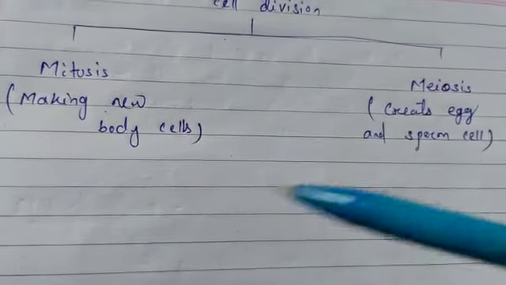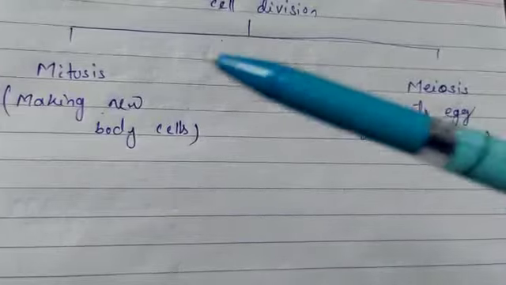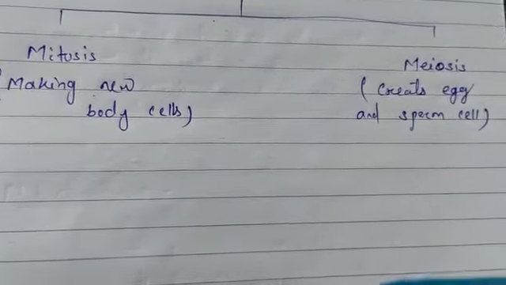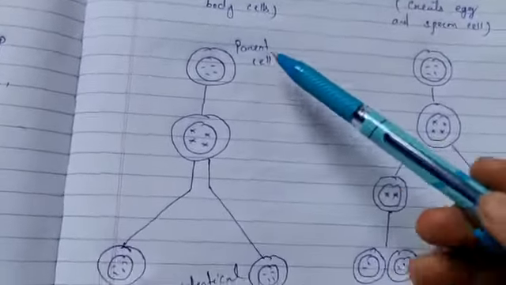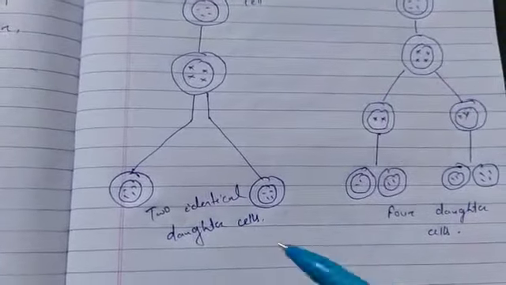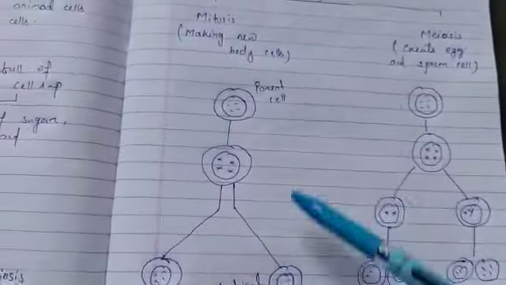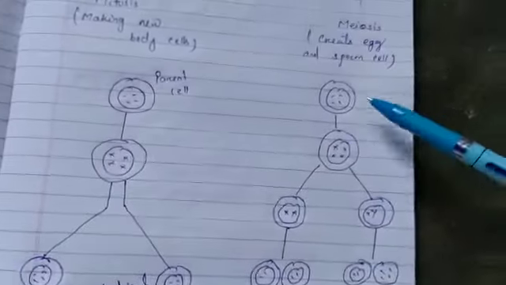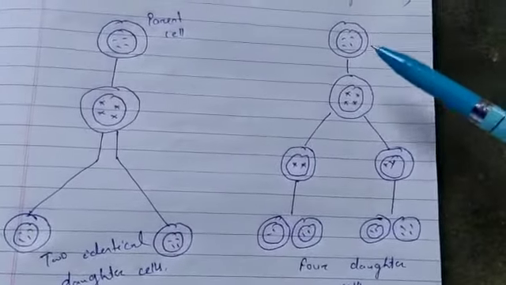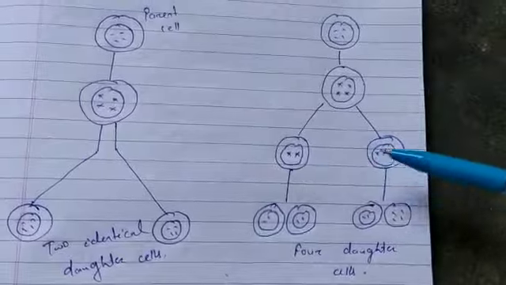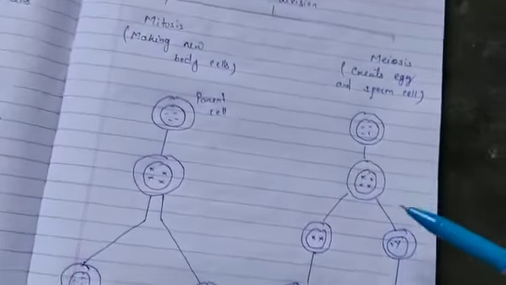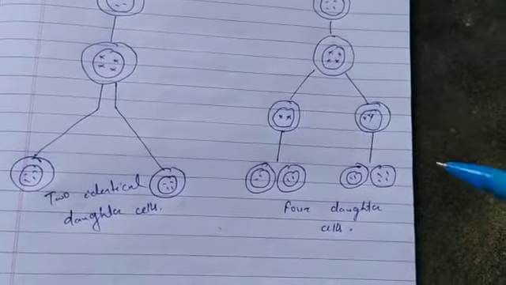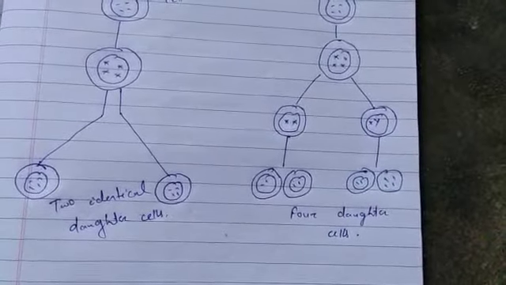You can see how mitosis and meiosis are two different ways the cells are dividing. For mitosis, the parent cell after DNA replication gives two identical daughter cells. In meiosis, we are getting 4 daughter cells. From the parent cell, the chromosomes are divided into half. The chromosomes are reduced to half, 23, and then it gives 4 daughter cells.